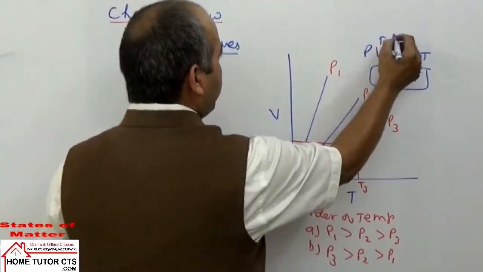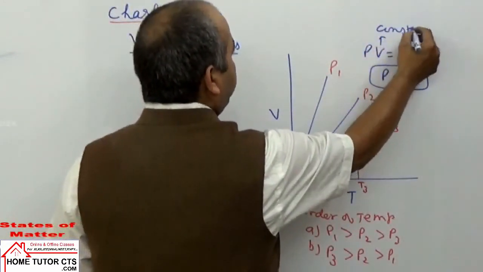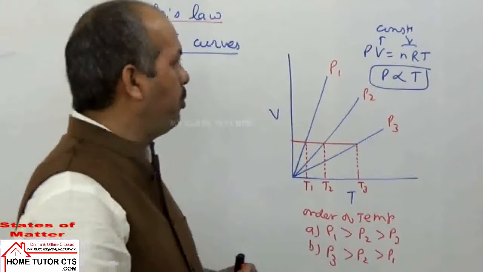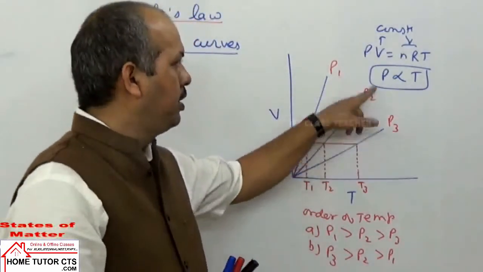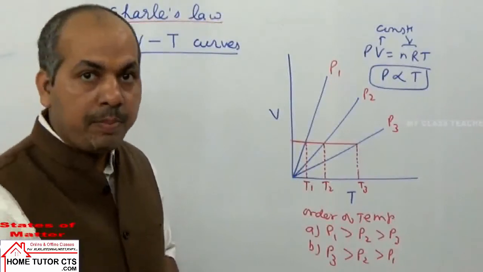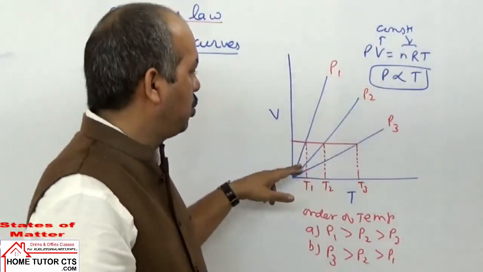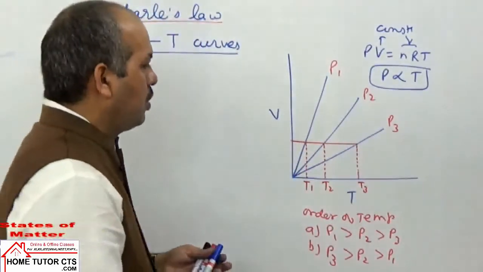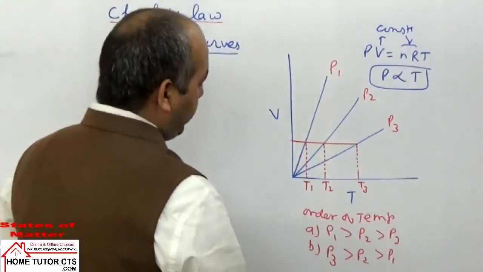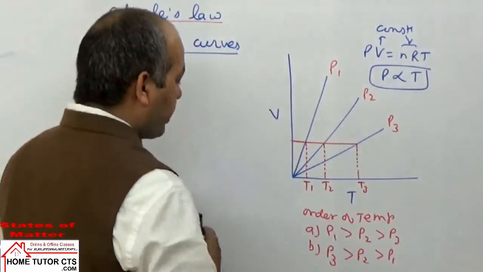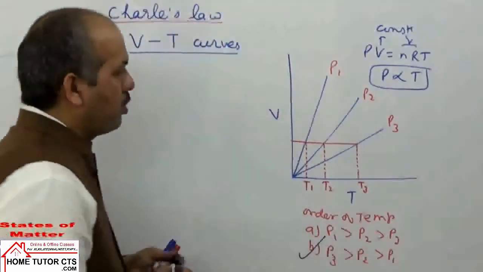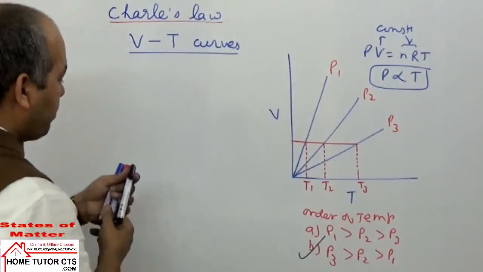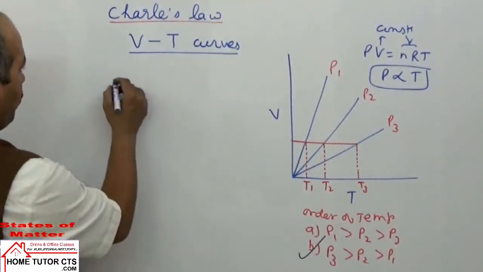If you take V constant, we already have n and R both constant. So in such a condition, when volume is constant, for the gas, pressure is directly proportional to what? Temperature. So in this case, when P3 is highest, that means T3 will be highest, or vice versa. So what is the correct answer? P3 is the most, then P2, and P1 is lowest. This can also be explained alternatively by variation.